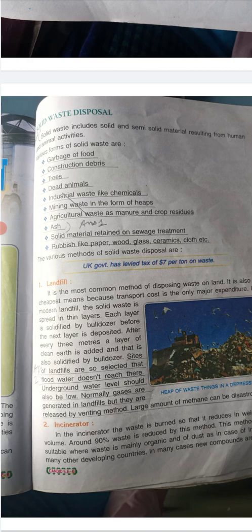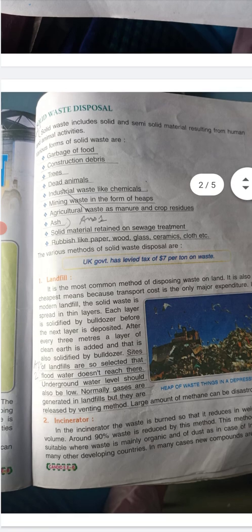The various methods of solid waste disposal are, so you know that it can be solid waste. We have studied about the biodegradable and non biodegradable waste. So now what is the method of disposing of the solid waste? Landfill. It is the most common method of disposing waste on land. It is also the cheapest means because transport cost is the only major expenditure.